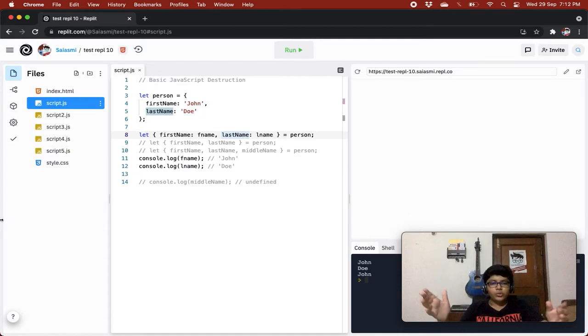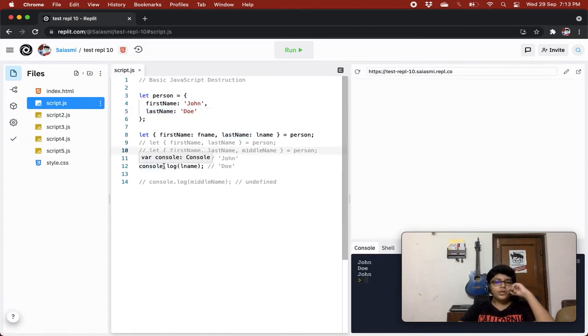So let's just get into it. Over here we have a person object in which we have first name and last name. And for example, you don't always feel like writing person.firstName and person.lastName when you want to access those properties. If you want to access them like normal variables, you can use destructuring in JavaScript. So here we have let firstName: fName, lastName: lName equals person. I'll just explain this.